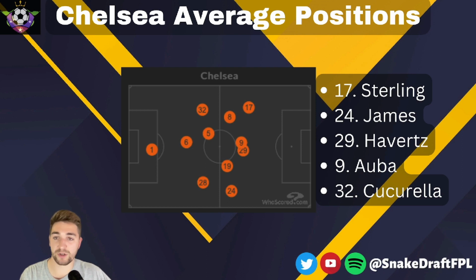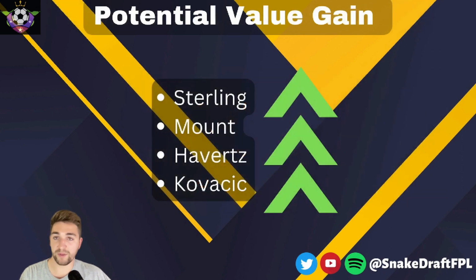from that average position. So in terms of Draft FPL then, players I think that have potential to gain some value. Sterling I think is top of the list. As I said, they're really trying to play to his strengths, it looks like, in this system anyway, and that is him arriving at the back post and getting those tap-ins that he's kind of known for, really. So I think that's really good for him.